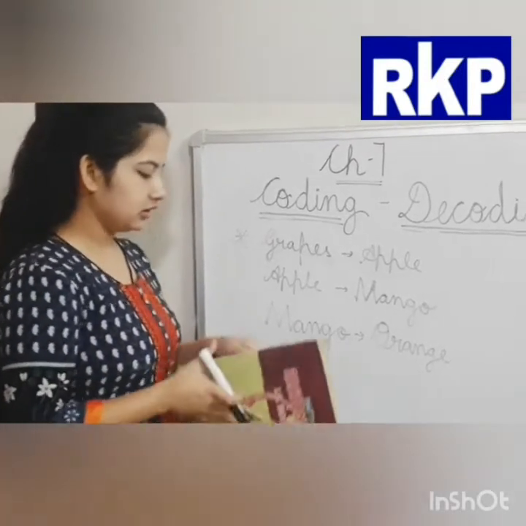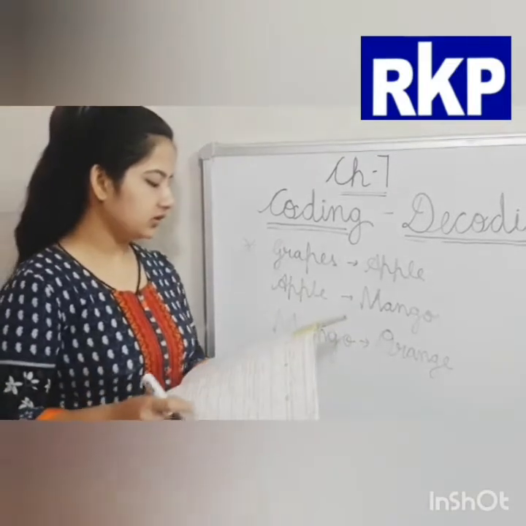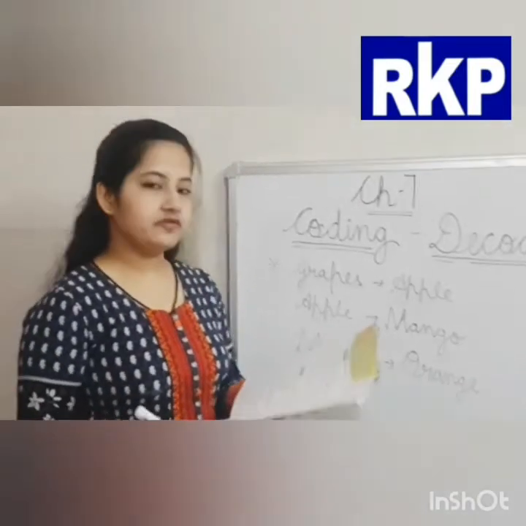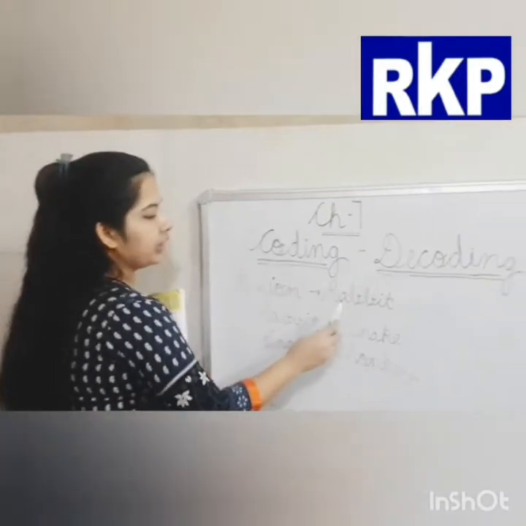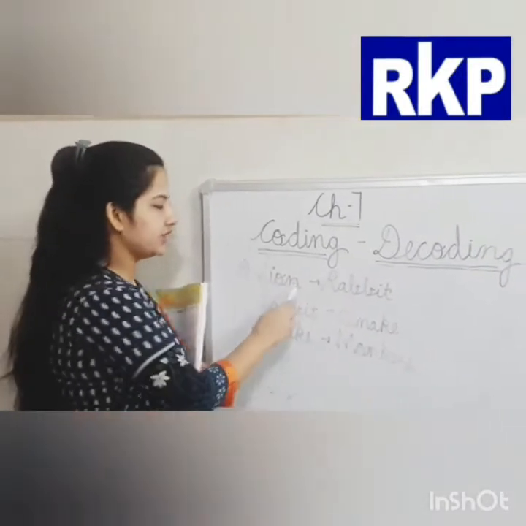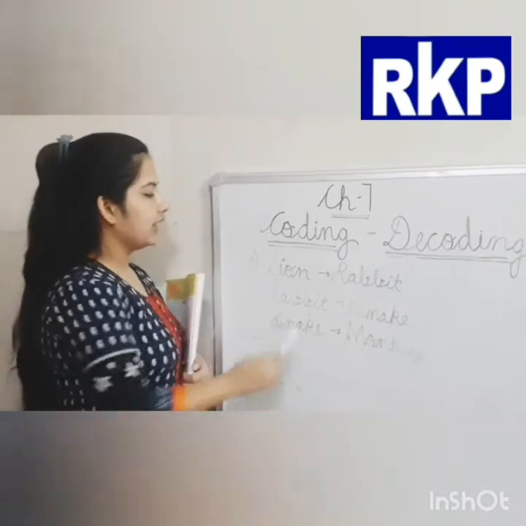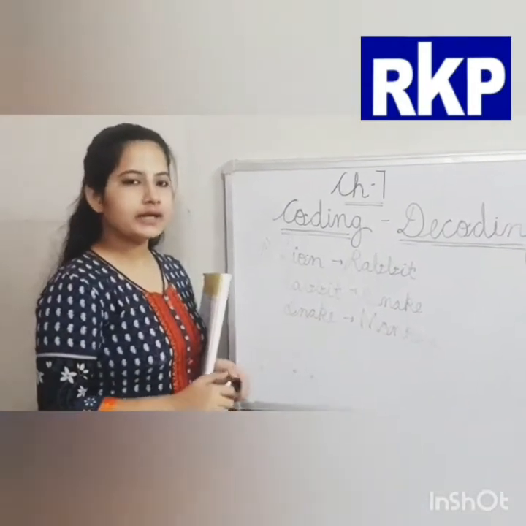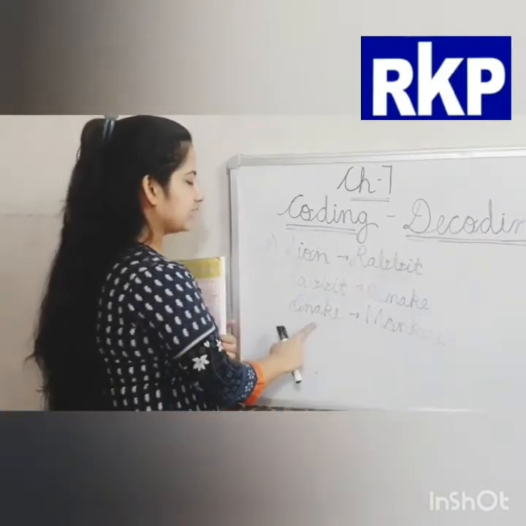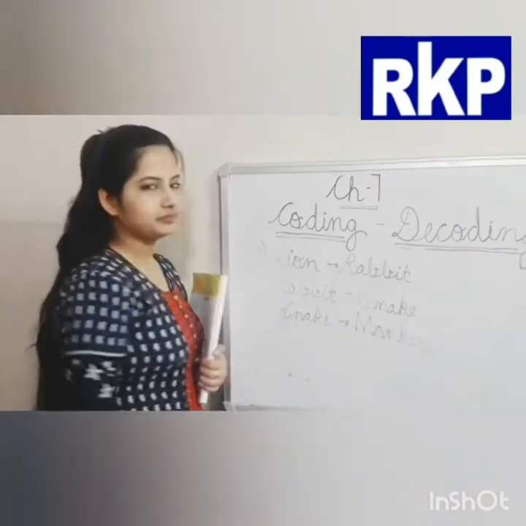Very good. Let's start the exercise. In question 1, it is given that lion is called rabbit, and rabbit is called snake. Snake is called monkey.